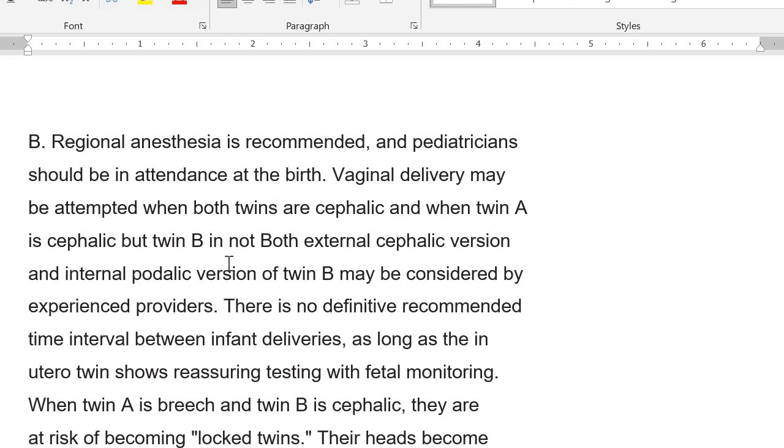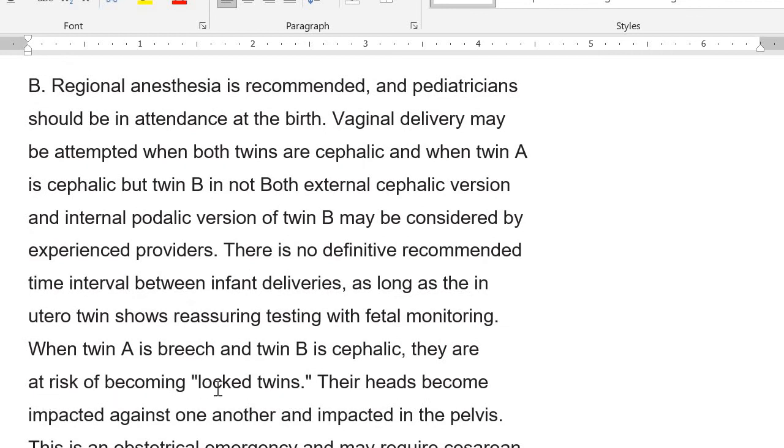Vaginal delivery may be attempted when both twins are cephalic, and when twin A is cephalic but twin B is not. So both external cephalic version and internal podalic version of twin B may be considered by the experienced provider. There is no definitive recommended time interval between the infant deliveries as long as the in utero twin shows reassuring testing with fetal monitoring.